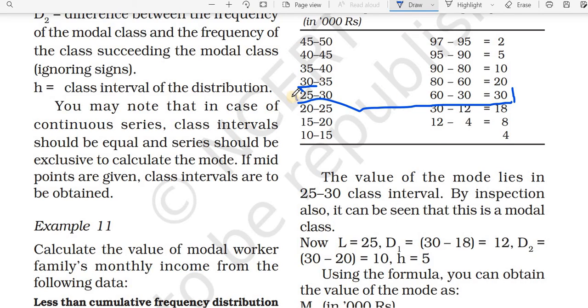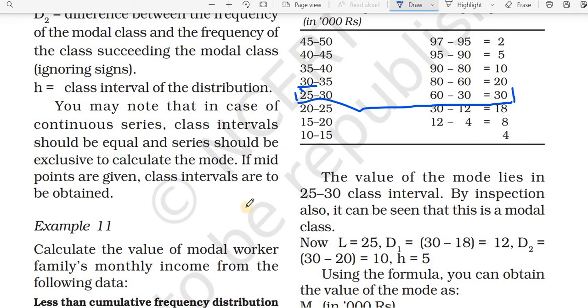In that modal class, what is the lower limit? L is 25. That is our L, the lower limit of the modal class. Next we need to find D1.